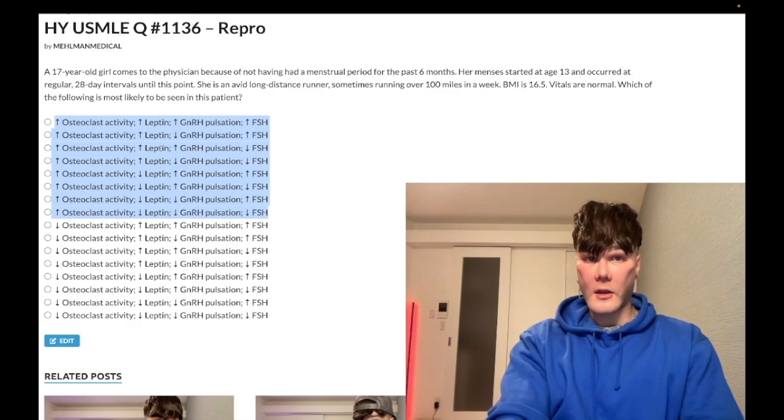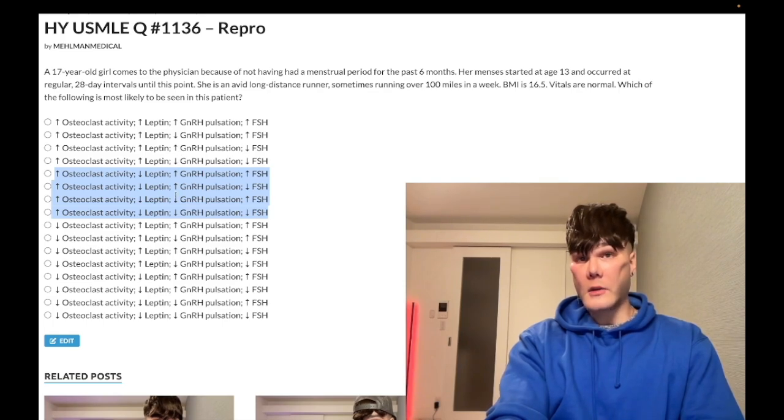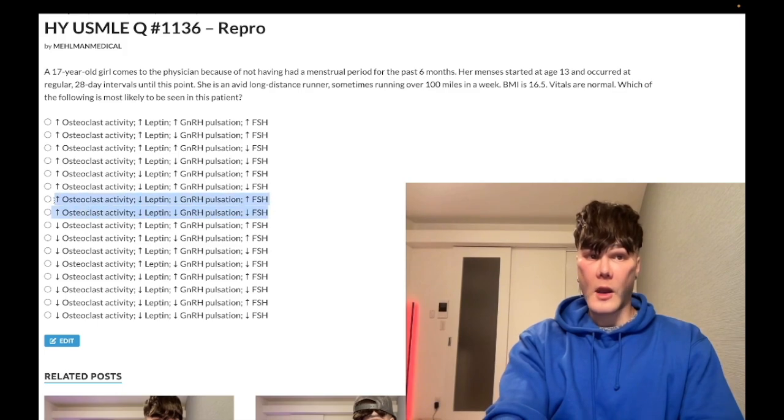So looking at these top answers here, now we say leptin, okay? Now what does leptin do? It normally makes you feel full. So if you have low BMI, you would contend that maybe she's more hungry, OMG, okay? So leptin levels are actually low in anorexia, and they want you to know that it's the low leptin levels that are responsible for the abnormal GnRH pulsation that we see, okay?